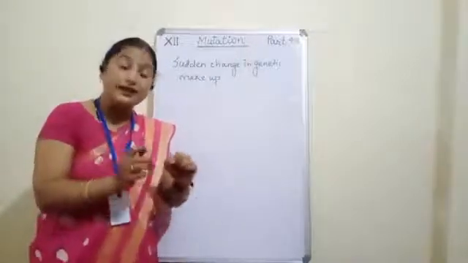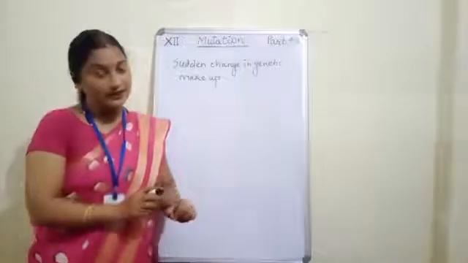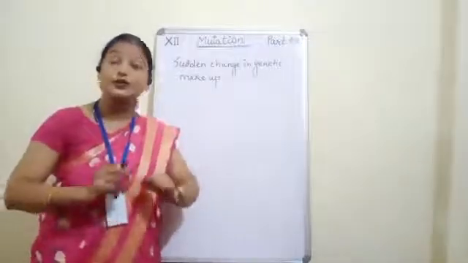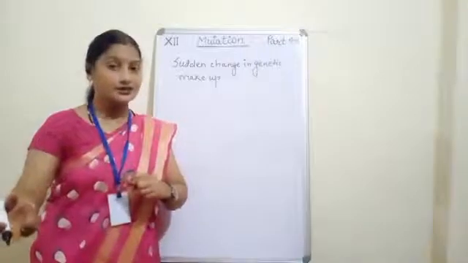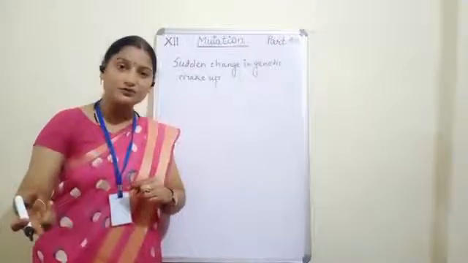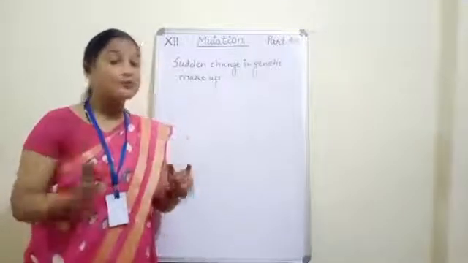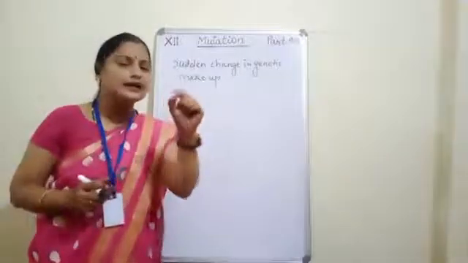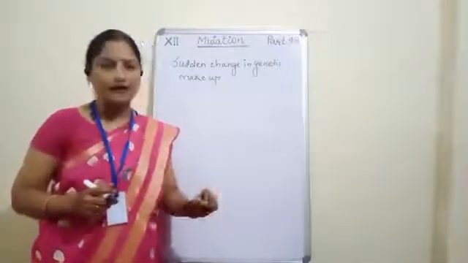If there is any change, then that change will lead to the next generation. And this is called mutation. Okay? We can say that it is a sudden change. All of a sudden it occurs.